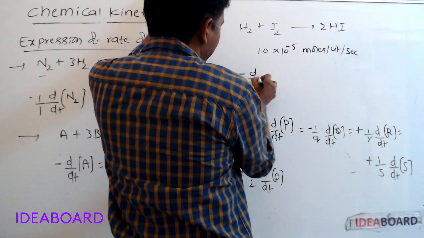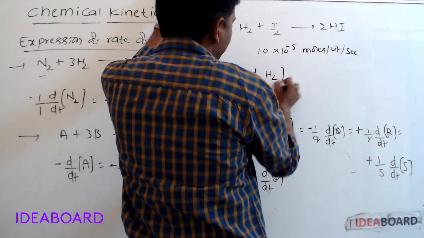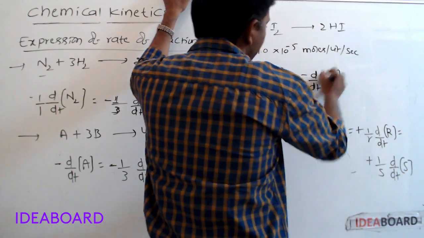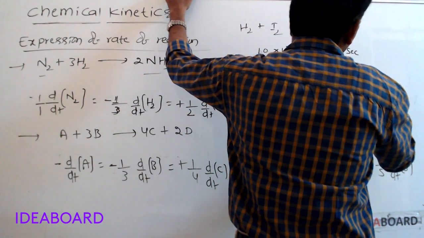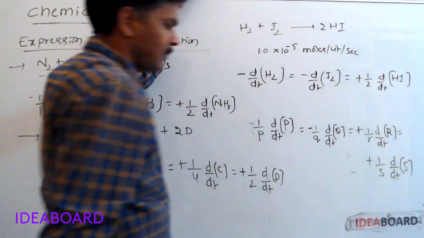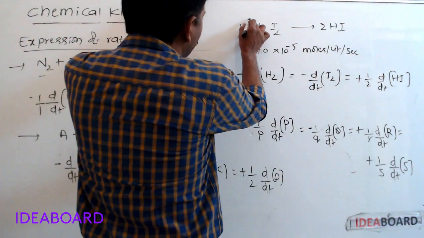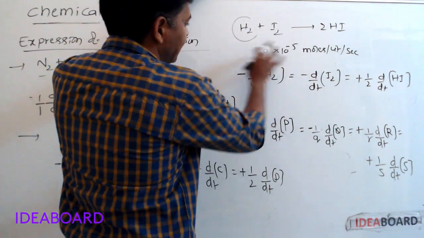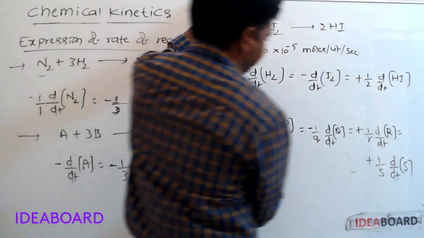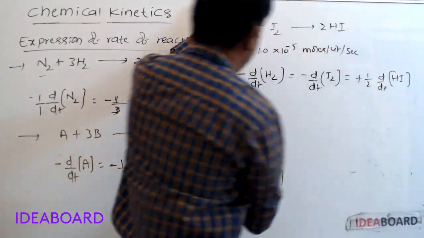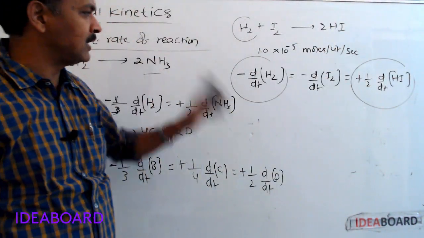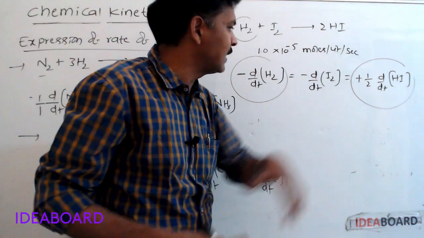Otherwise, we should calculate like this: minus d by dt of hydrogen concentration is equal to minus d by dt of iodine concentration is equal to plus 1 by 2 d by dt of HI concentration. Given that the rate of disappearance of hydrogen is given, we should calculate the rate of appearance of hydrogen iodide. Just take these two.